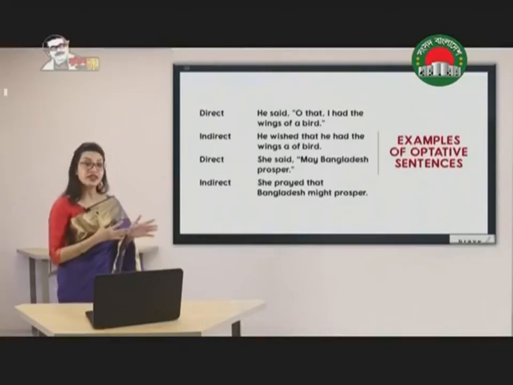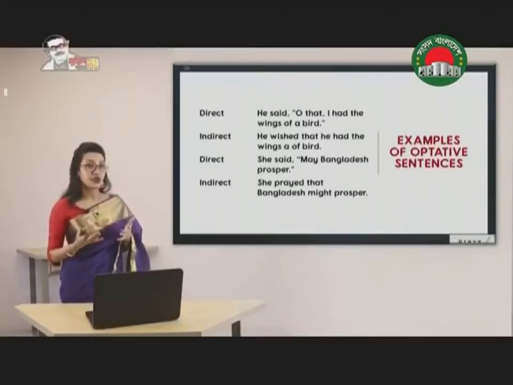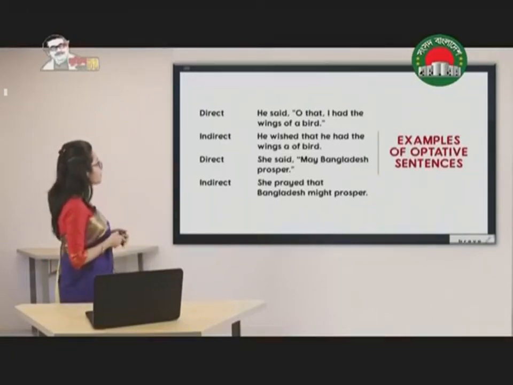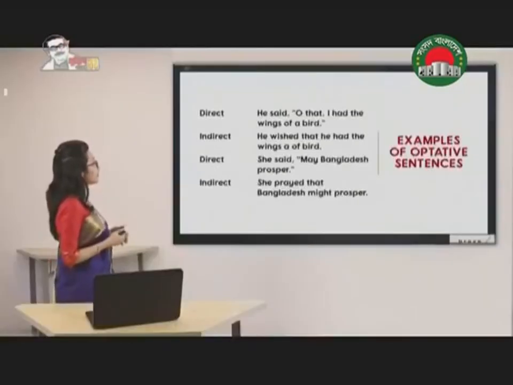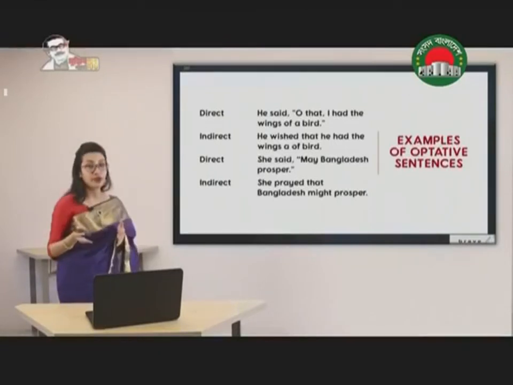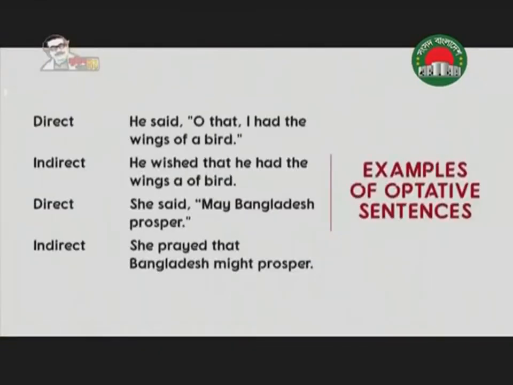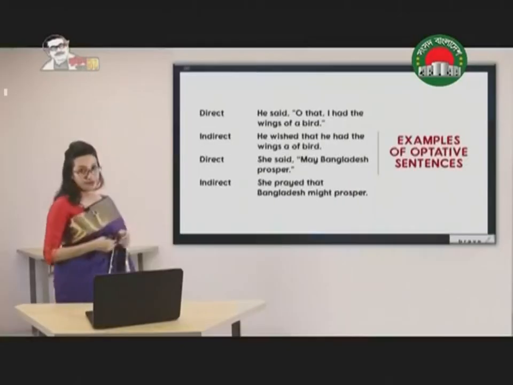Now here are some examples how optative sentences can be changed using different expressions or verbs. The first one, he said, "Oh that I had the wings of a bird." So it's a kind of wish that I have. I'm expressing my desire. So what have I written? He wished that he had the wings of a bird. So here what you can see, said has been replaced with wished.